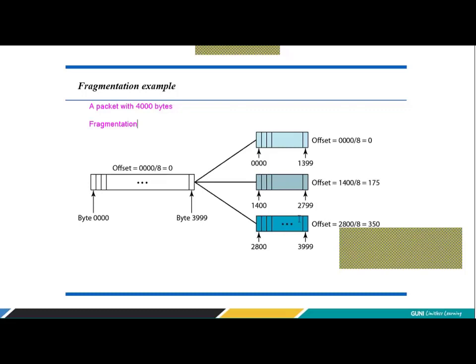And when you keep 1,400 here as well, the second fragment will go from 1,400 to 2,799. So what will the next byte value be? 2,800. So you do 2,800 by 8, and it comes to 350. So 0, 175 and 350 are nothing but the fragment offset values.